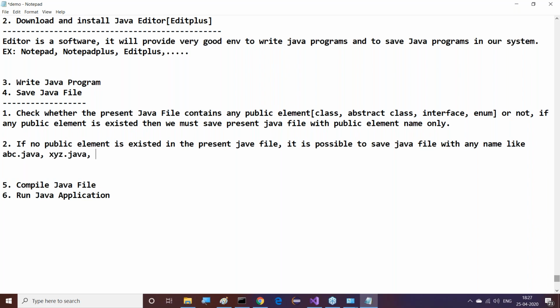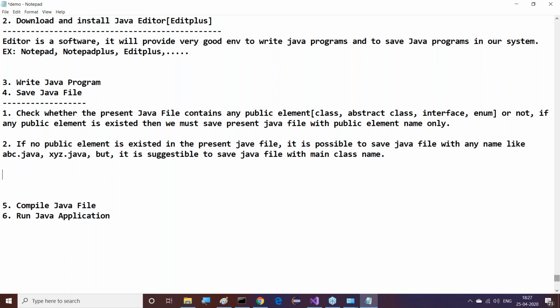But here Java has given a suggestion. What is that suggestion? It is suggestible to save the Java file with the main class name. In whichever class the main method is available, try to save that Java file with the main class name. That's it. This is exactly the point we have to understand.